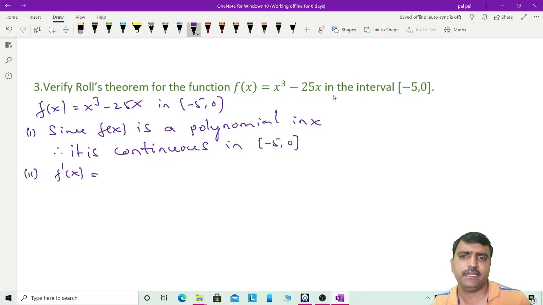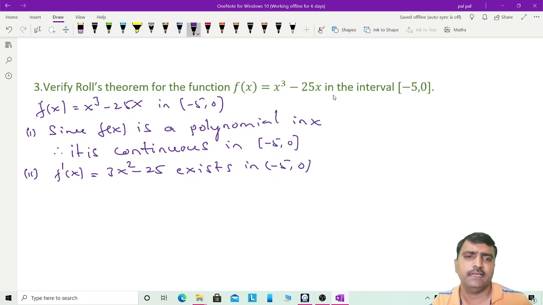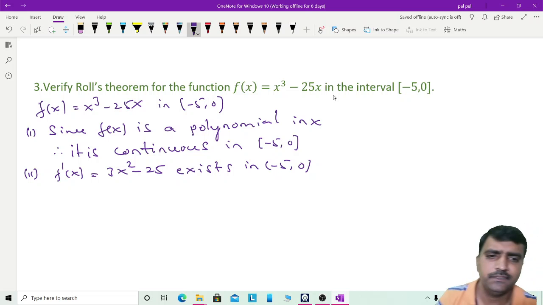f dash of x, taking it, differentiation of x cube is 3x square minus differentiation of 25x is 25. So nowhere it is infinity or indeterminate forms for the values between -5 to 0. So f dash of x exists in -5 to 0. Nothing becomes infinity, and no indeterminate form comes.